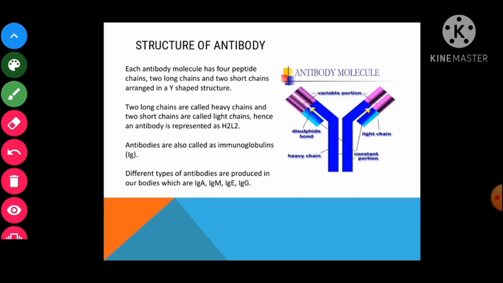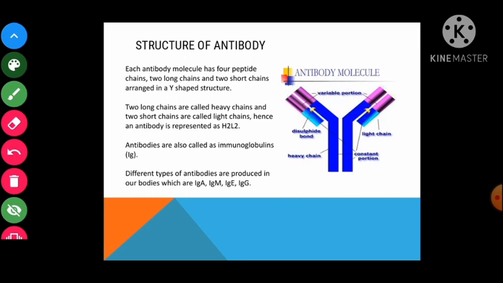Now children, if you see the top of this structure, a specific sequence of a specific shape, like a lock and key pattern, is there, right? And that is the antigen binding site. If you look carefully at the top, this is a specific structure where specific antigens come and attach, right? So responses via antibodies are also called humoral immune responses, right?